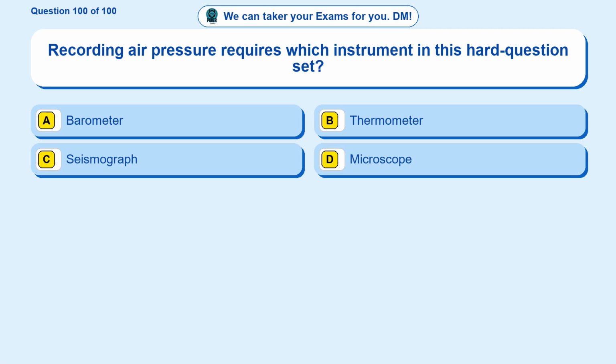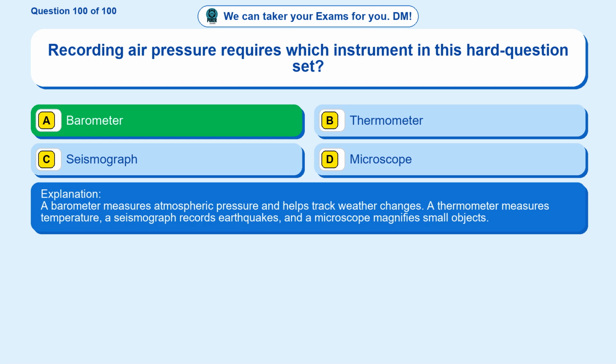Question 100. Recording air pressure requires which instrument in this hard question set? Option A, barometer. Option B, thermometer. Option C, seismograph. Option D, microscope. The correct answer is option A. Barometer. A barometer measures atmospheric pressure and helps track weather changes. A thermometer measures temperature, a seismograph records earthquakes, and a microscope magnifies small objects.